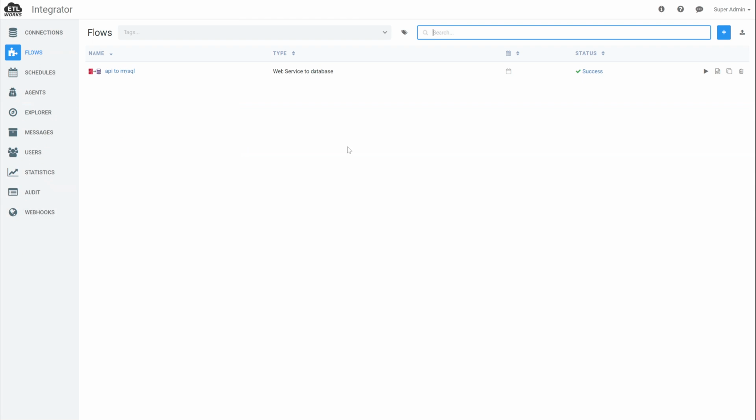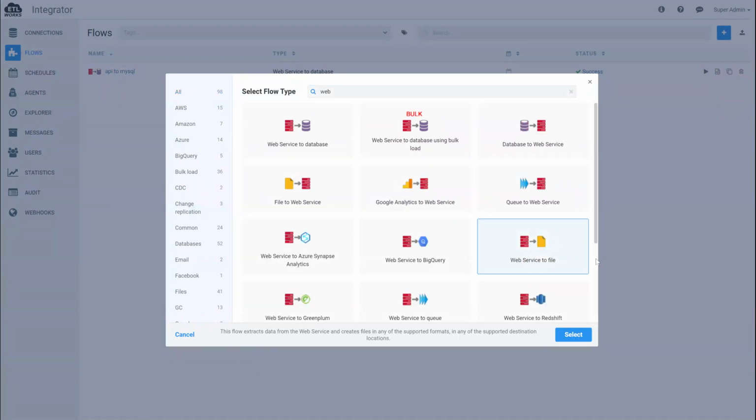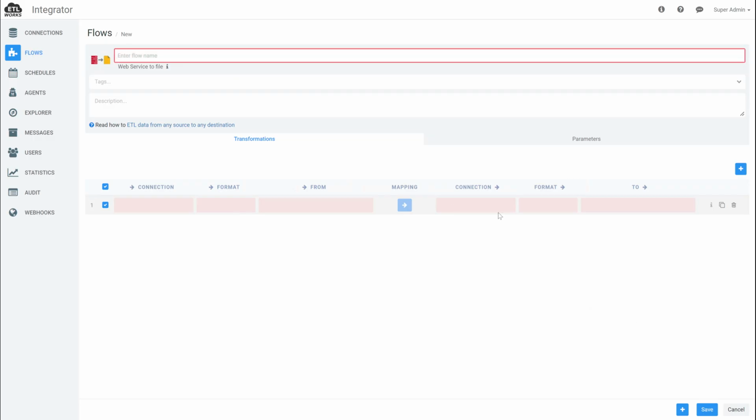I'm going to switch back to flows. Now we're going to create a flow which transforms the document returned by the web service, which as we know is in JSON format, to a document in a different format. We're going to use Parquet, and as a destination, we're going to use a data lake in S3. So this flow reads data from a web service, transforms it to a Parquet document, and stores this document in a data lake.